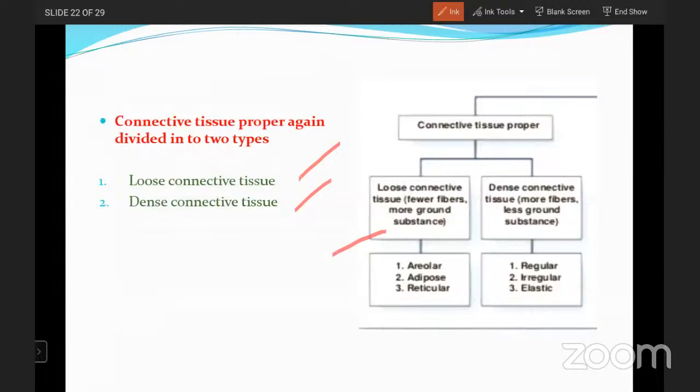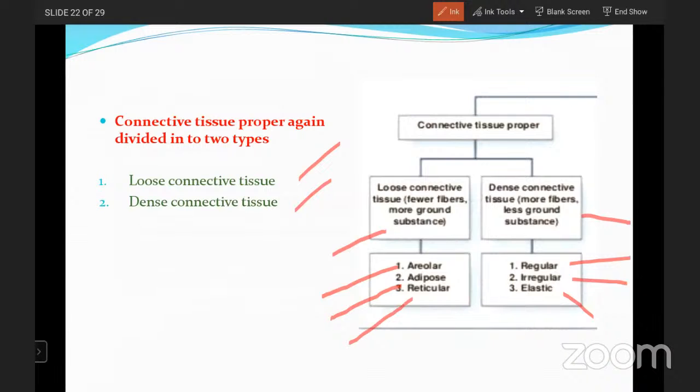In dense connective tissue, more fibers and less ground substance are present. In loose connective tissue: areolar, adipose, and reticular. And in dense connective tissue: regular, irregular, and elastic. These are the types. Okay.